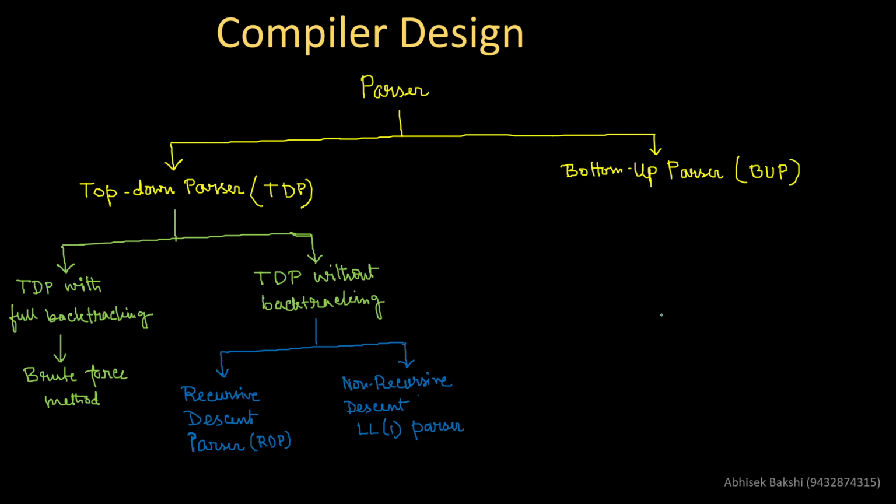The right hand side is also very vital because we have mainly two things here. One we call operator precedence parser, and the other one we call LR parser.